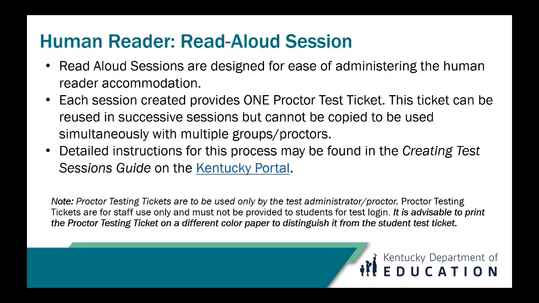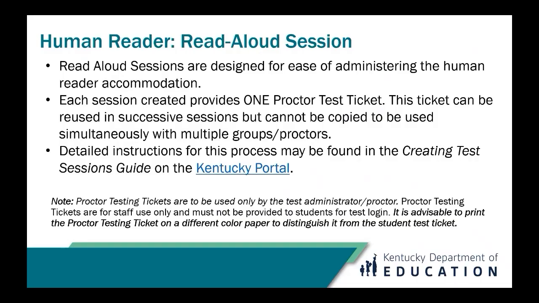If a session contains multiple students, the ticket cannot be copied and used simultaneously with multiple proctors at the same time. However, the ticket could be used successively to test students. For example, if there are 5 students assigned to a session, a proctor could test one student in a one-to-one environment, and when finished, use that same ticket to then test a group of 4 students who have similar accommodations.